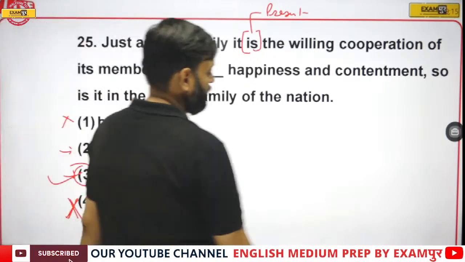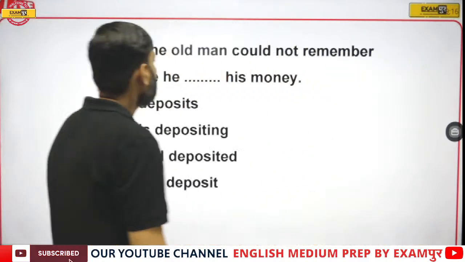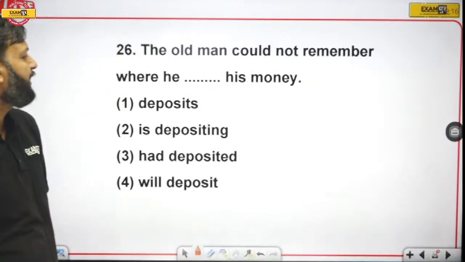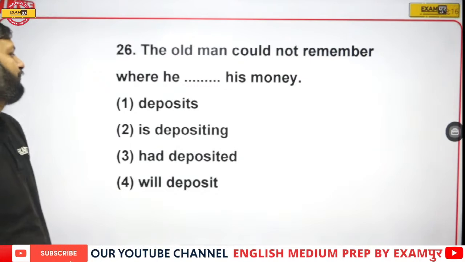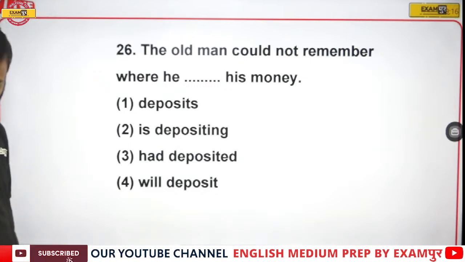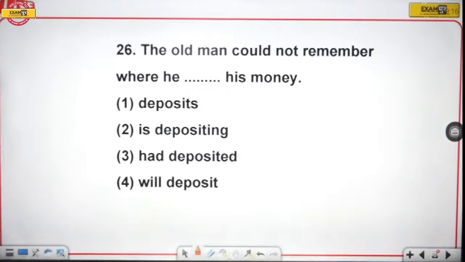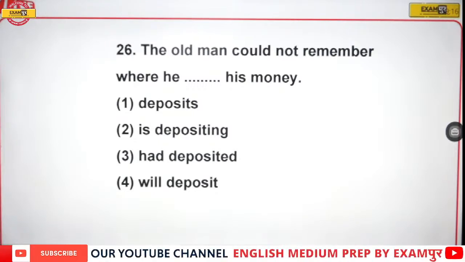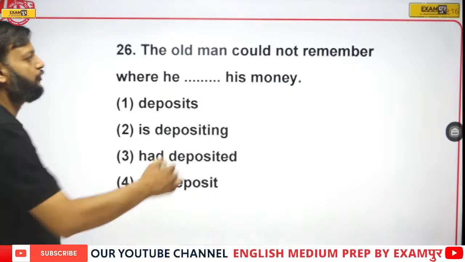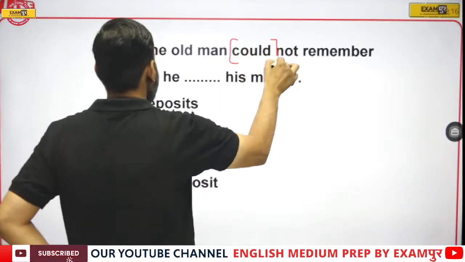Okay, now question number 26. The old man could not remember where he blank his money. See, here we have could, that means past.